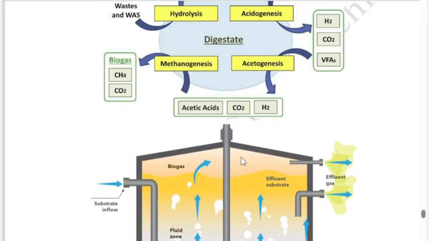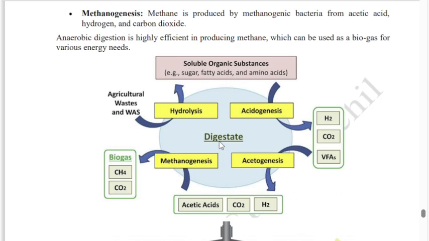So here the processes of hydrolysis, acidogenesis, acetogenesis, and methanogenesis are given in this simple diagram, in a circular way. It starts with the agricultural waste, plant waste, food waste, animal waste, all those things mixed with the sludge, activated sludge, waste activated sludge.